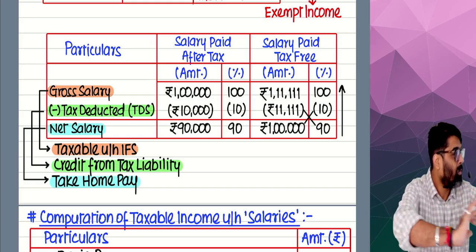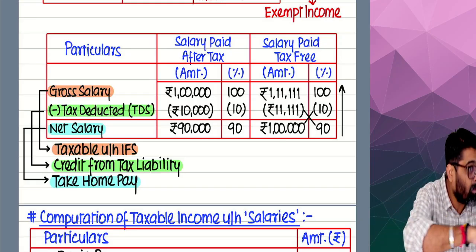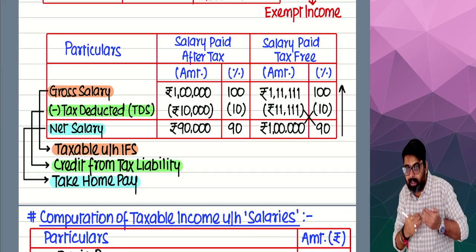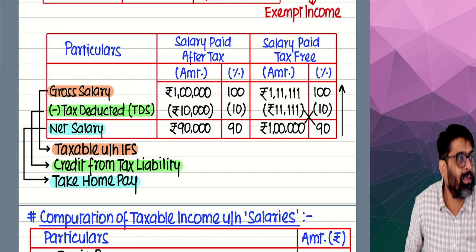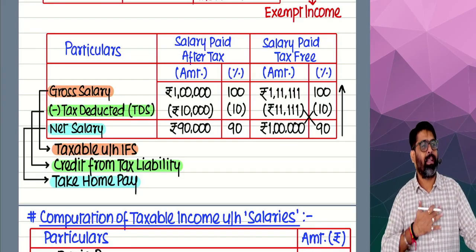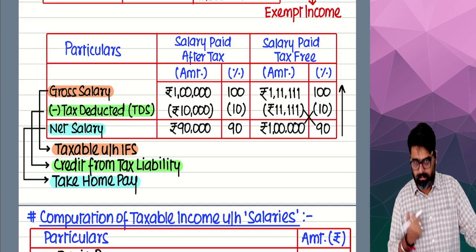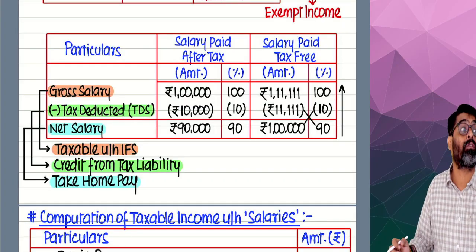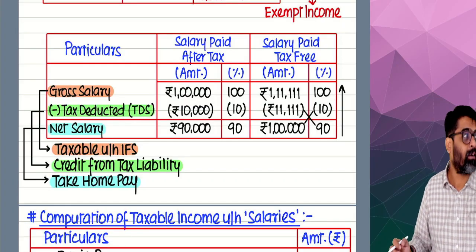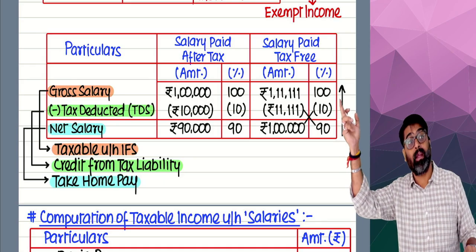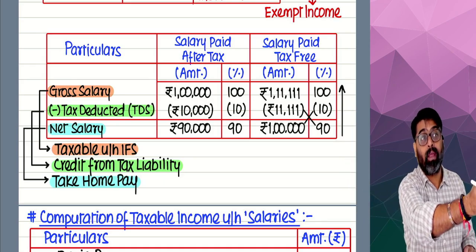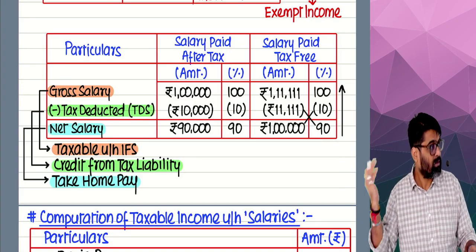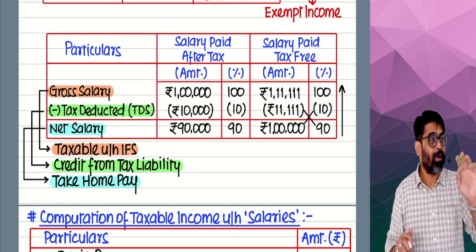I gave 1 lakh. The moment 1 lakh is given to her, the government will say tax is deducted and 1 lakh is given. How much tax is deducted? 10%. 10% deducted and 1 lakh is given. That 1 lakh is not gross, that 1 lakh is net. The government will say the amount you have given to the employee is after tax, because that salary is taxable. Yes or no? So now what will happen?